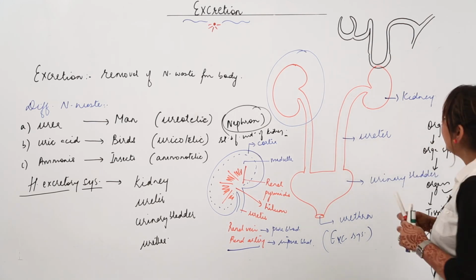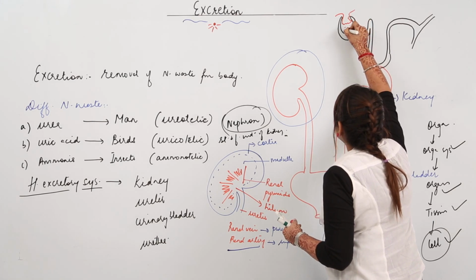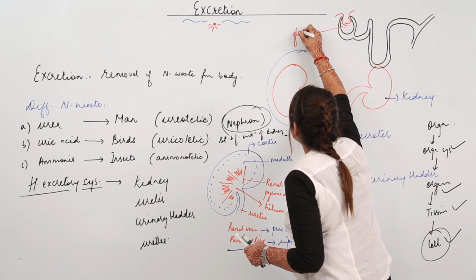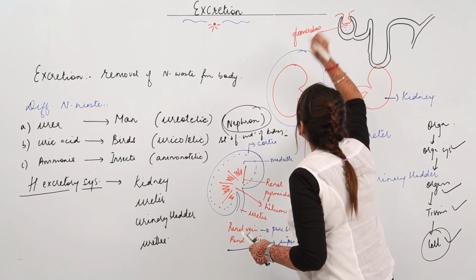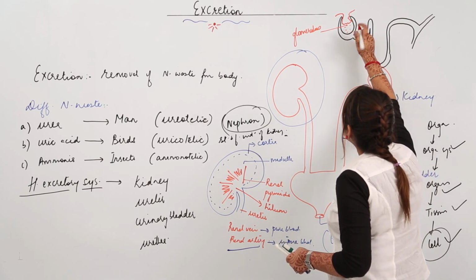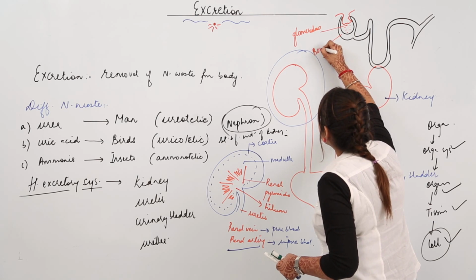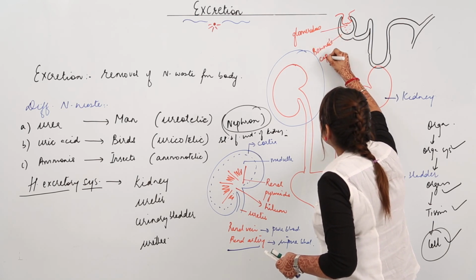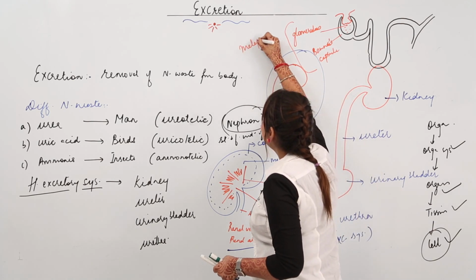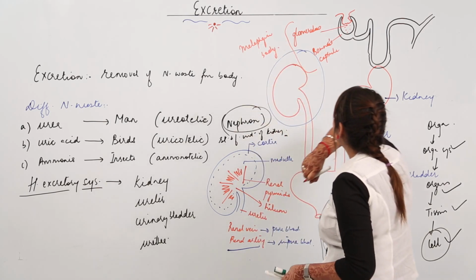Now what is there in it? See, this is a U-shaped structure which contains a tuft of capillaries. This tuft of capillaries is called the glomerulus. And this U-shaped structure is called Bowman's capsule, and both together are called the Malpighian body.